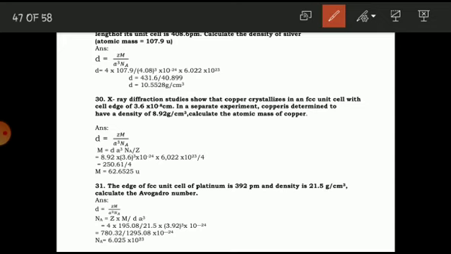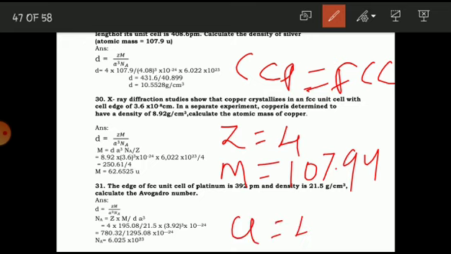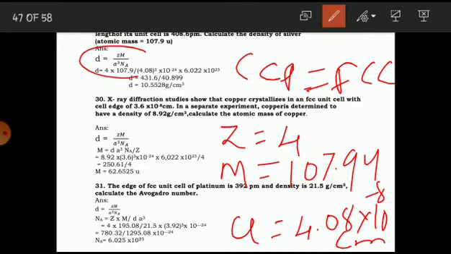Now we are having the CCP crystal structure. CCP is equal to FCC. So we know that the number of particles present in an FCC is 4, so the value of Z is 4. The capital M is already given in the problem, that is 107.9 u, and edge length a is equal to 4.08 into 10 raised to minus 8 centimeter. Now all these values we have to substitute in this density formula.